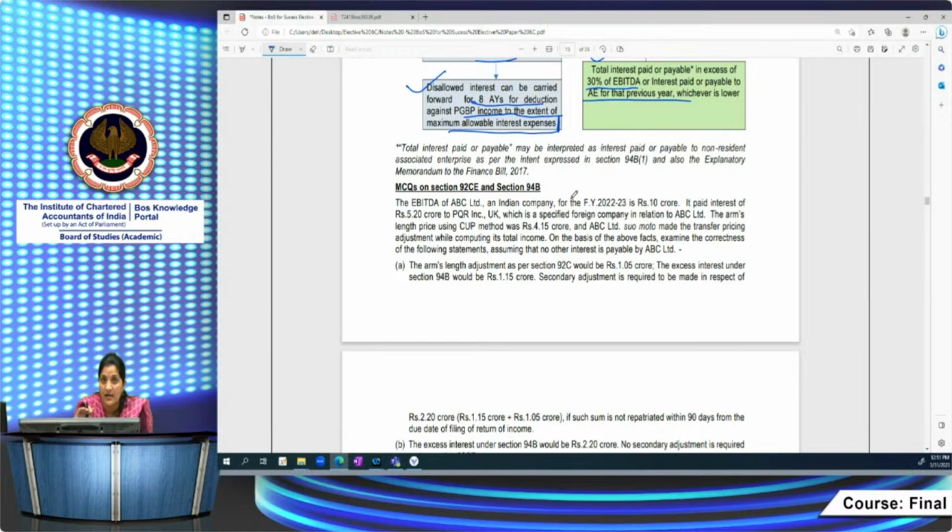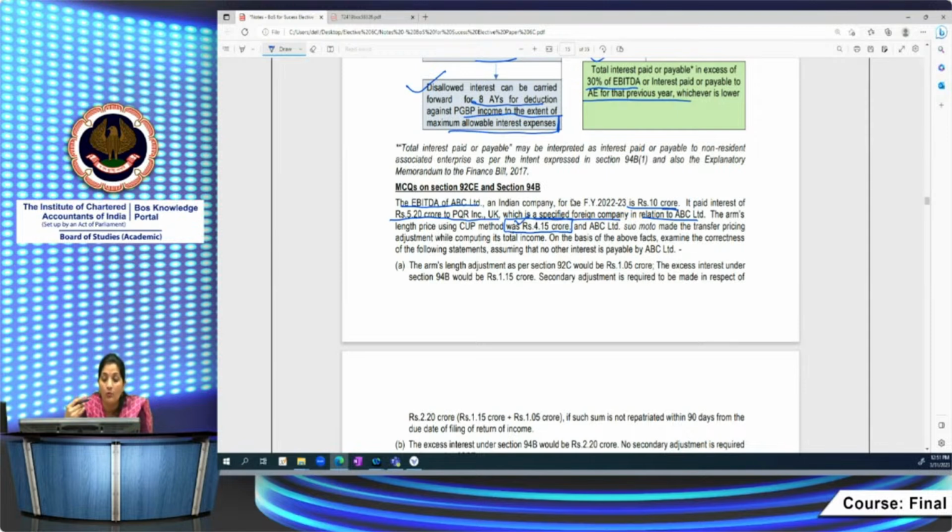Let's understand with the help of this MCQ. This MCQ provides you the EBITDA of ABC Limited, an Indian company, as 10 crores. It paid interest of 5.20 crore to PQR UK, which is a specified foreign company and an AE in relation to ABC Limited. The arm's length price using the CUP method, according to the CUP method you have determined that this interest has to be restricted to 4.15 crore.